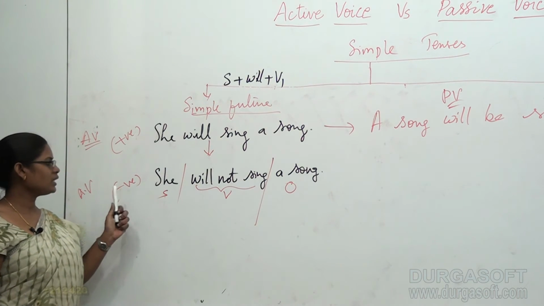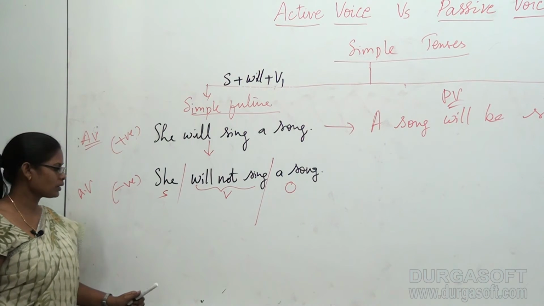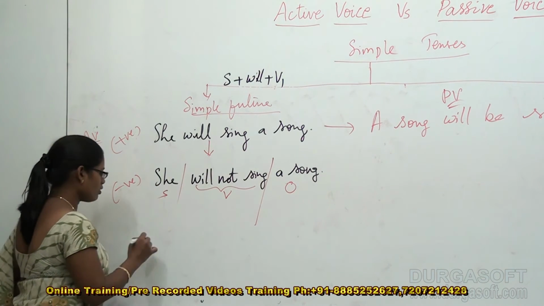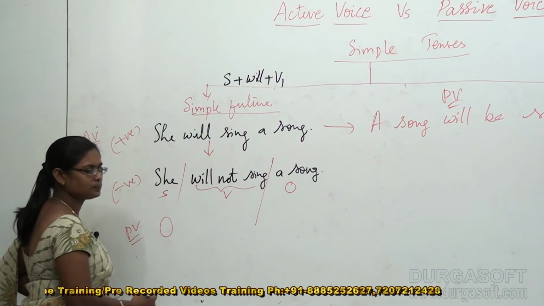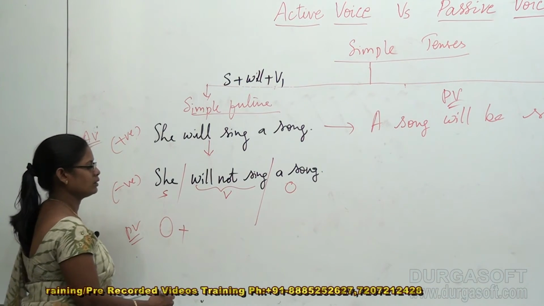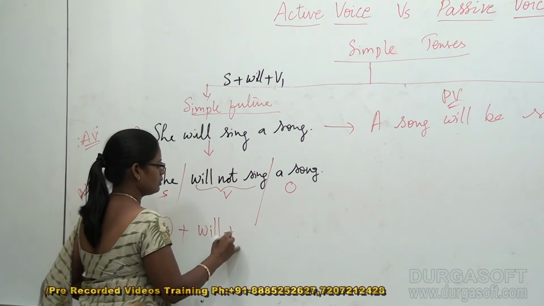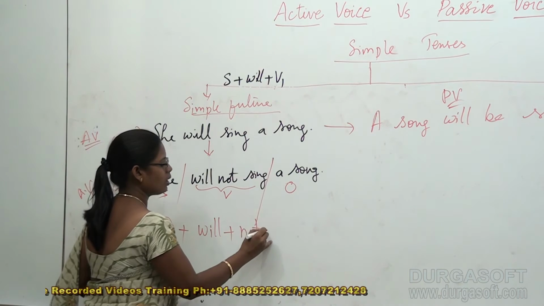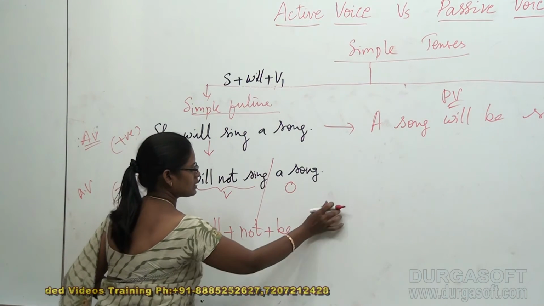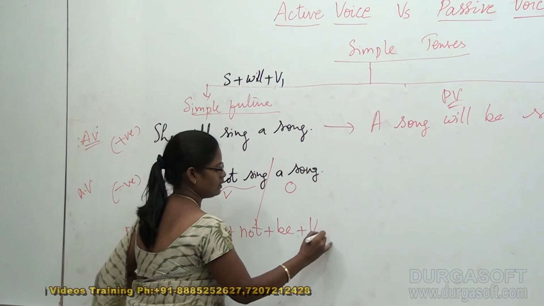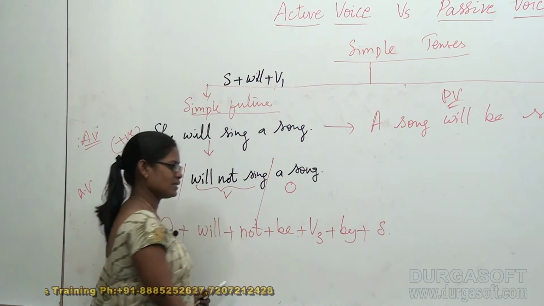To convert my negative simple future tense into negative passive form, first of all I am taking the help of my object. The structure for this is object plus will plus not plus be plus V3 plus by plus subject.